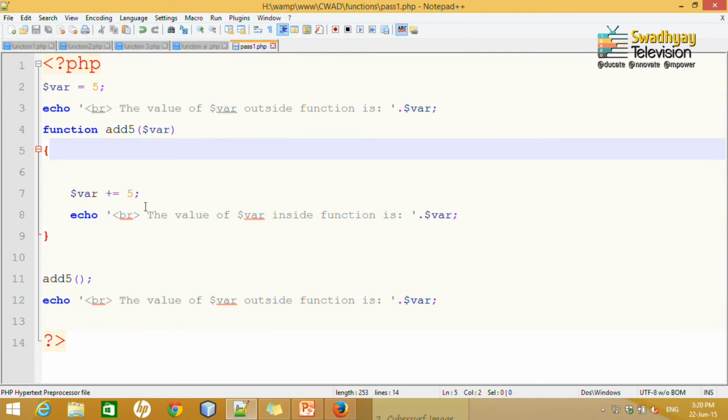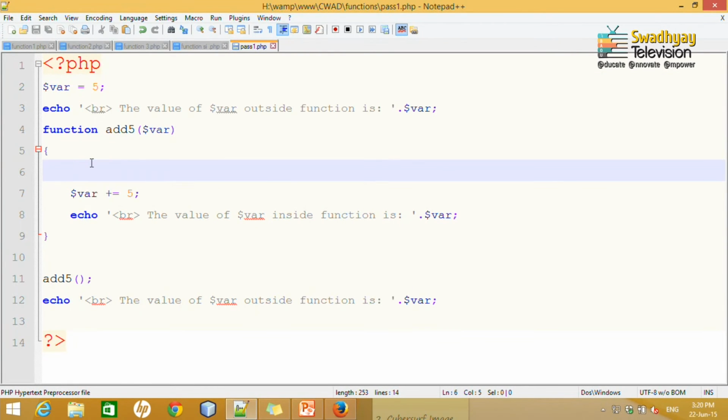The reason is the variable scope, meaning where it is accessed, is different. If you define any variable outside of a function, this scope is known as global, but if any variable is defined inside the function, its scope is local. Let us say I define $var assigned to 5 here.